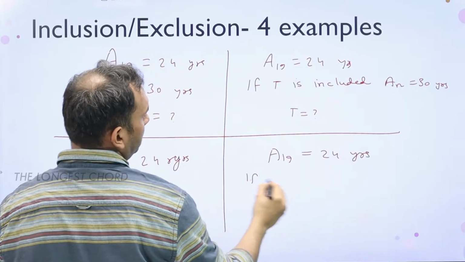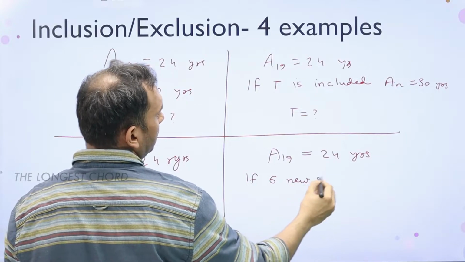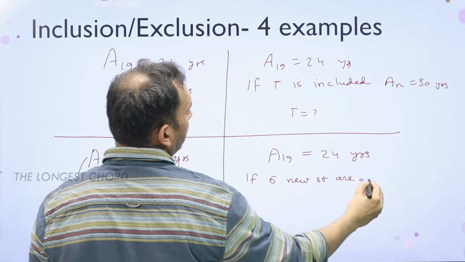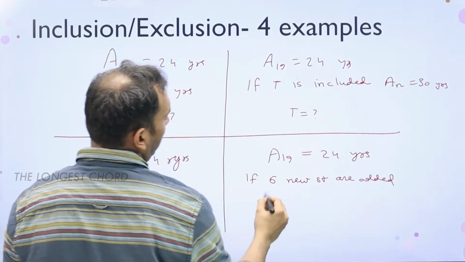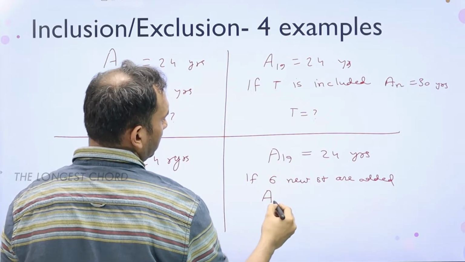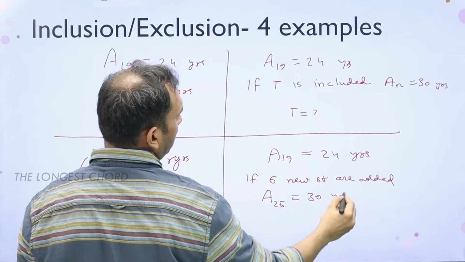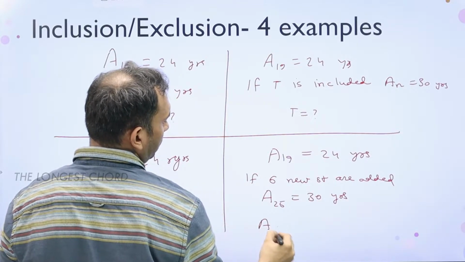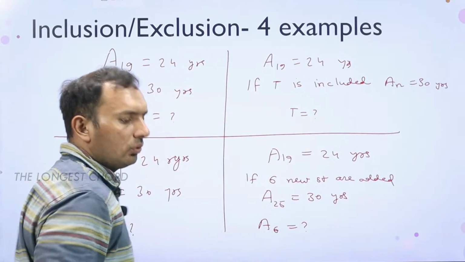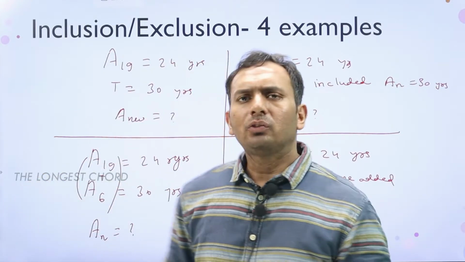Or we can have it like this, that average of 19 students is 24 years. If 6 new students are added, the average of the new, you can say overall 25 students is 30 years. Then those 6 students, what is the average they should be coming with?